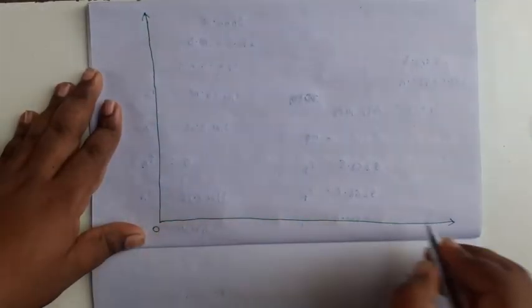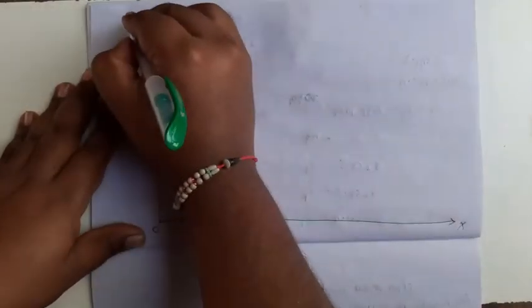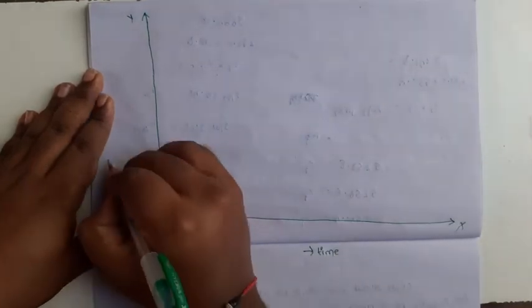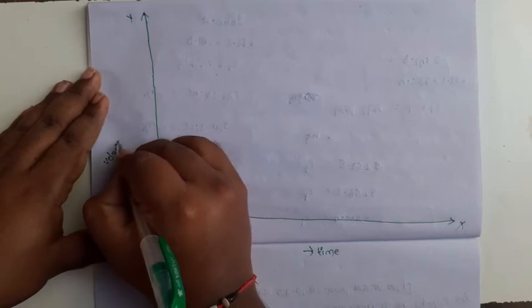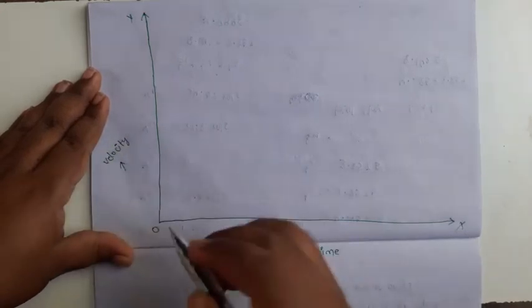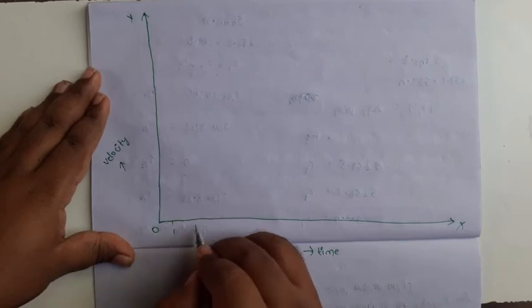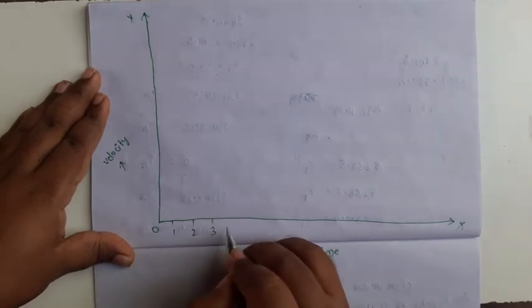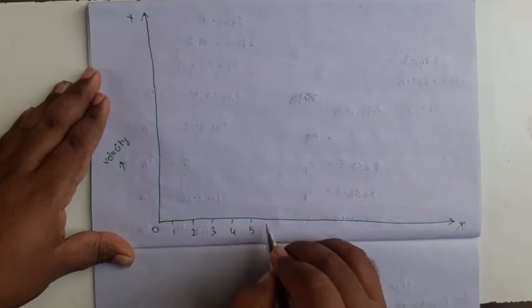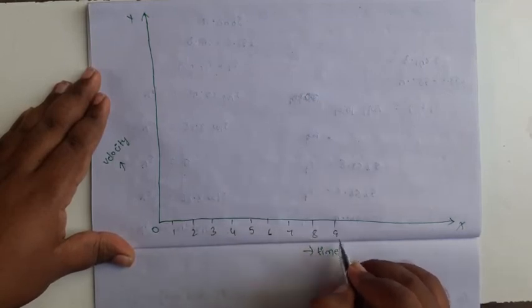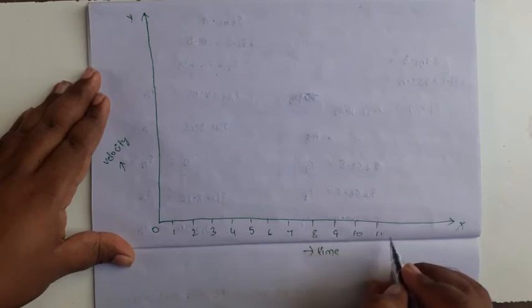This is the origin, this is the x-axis, this is the y-axis. Along the x-axis take the time, along the y-axis take the velocity. Along the x-axis, values 0, 1 second, 2, 3, 4, 5, 6, 7, 8, 9, 10, 11, 12.